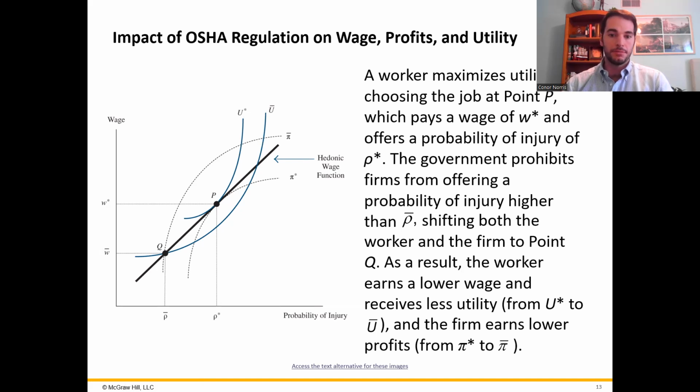In an industry with a tight profit margin, or if the safety standards are particularly costly to meet, this can push a firm to a point where they're forced to cease operations. In other cases, it may be relatively cheap for the firm to get down to that point, and the reduction in wages will be small and it'll have a small overall effect on the firm. It depends on the type of industry that the firm is operating in and the type of safety standard they're actually implementing, how expensive that would be.